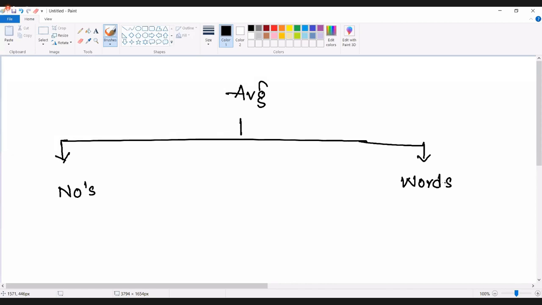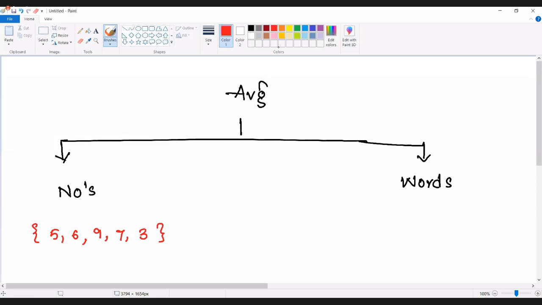How number based questions are given, you are very familiar with. There is a data set which is given as 5, 6, 9, 7, 3. What is the average of this particular data? Directly numbers are projected and they are expecting us to find out the average. And we very well know how to find it. Average is nothing but sum of the terms by number of the terms.